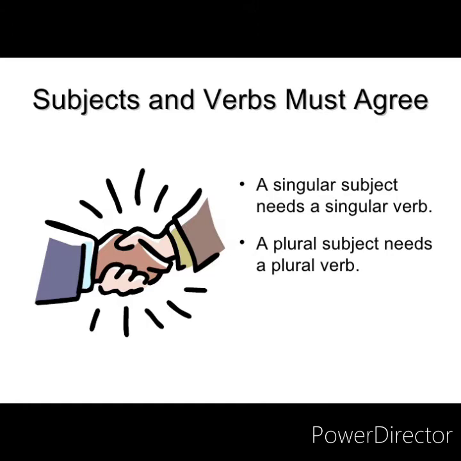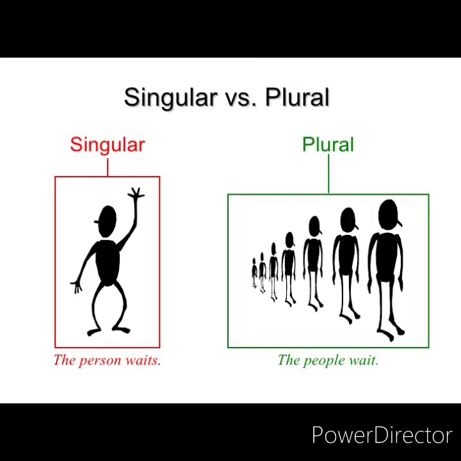So if there is only one person in a sentence, then the verb will also be singular. And if there are more people in a sentence, then the verb will be plural. Now singular verb is identified with the s ending in the verb, and plural verb doesn't need s in the ending. Let's see with an example. Singular, the person waits. So wait is a verb, but singular is a person, so there is s in the end of the wait. And similarly in plural, the people wait. Because people are plural, so there will be no s in the ending.